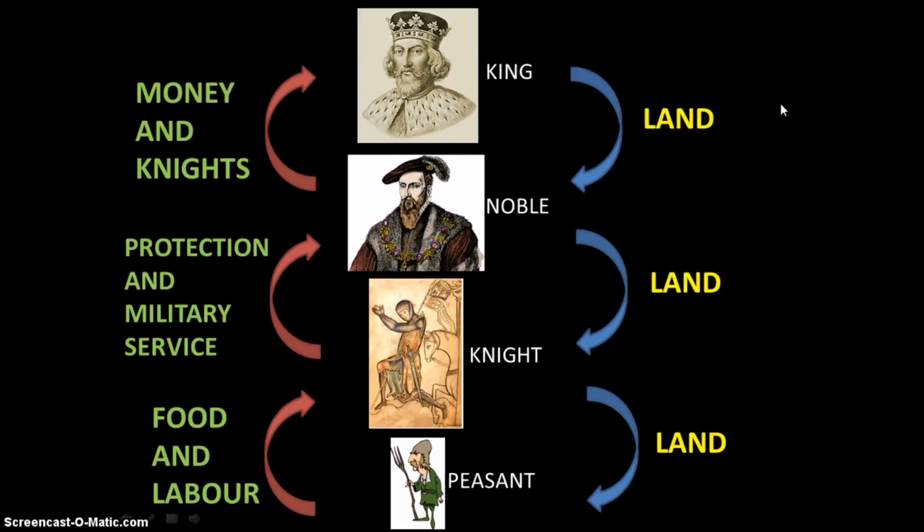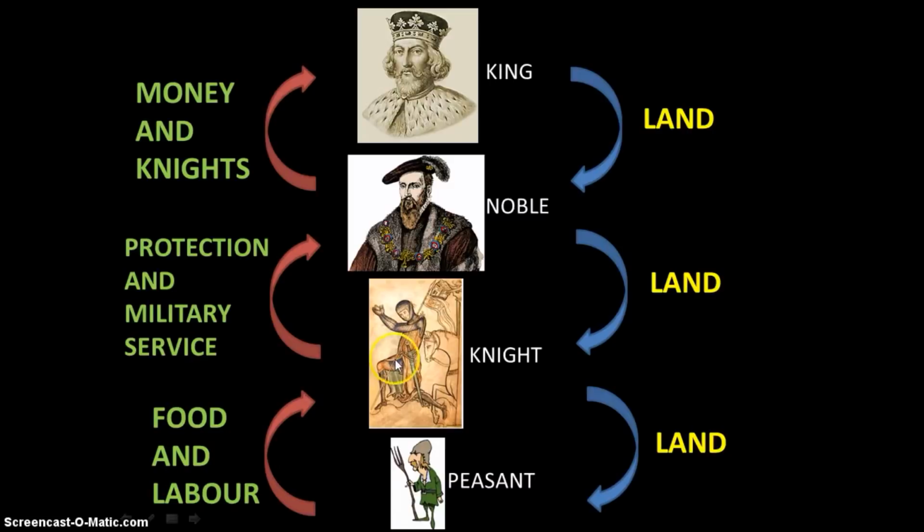Looking at this flowchart, you can see on the right-hand side the granting of land to people of a lower social status, as I've just explained. But on the left-hand side, you can see what is being exchanged for this giving of land. On the very bottom of society, the peasants would work growing food and tending to animals. They were the backbone of society, as all the food they grew was not just for themselves and their families, it would actually feed the entire kingdom.